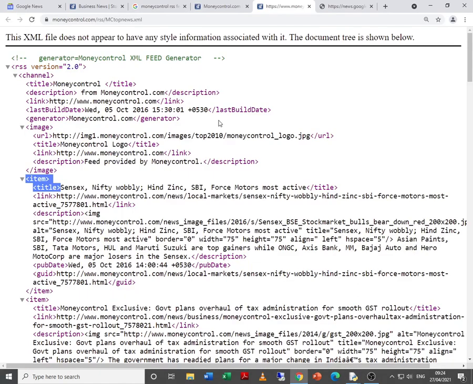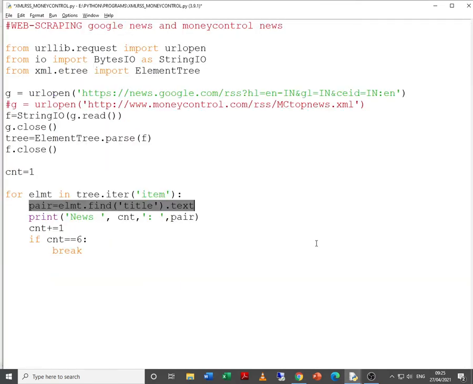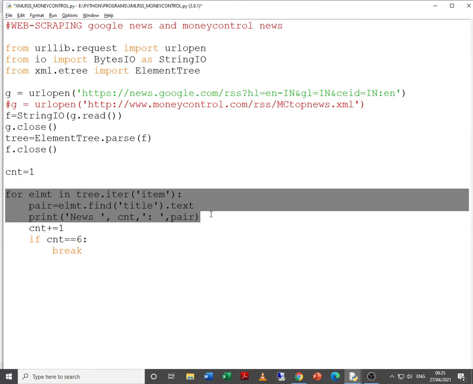Let me check the Money Control feed. Yes, you have the item tag, then you have the title tag, and from the title tag you want to extract these headlines over here. Now this particular code was working fine, so let me try to copy this code over here.